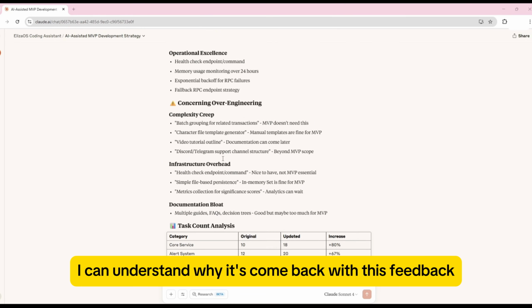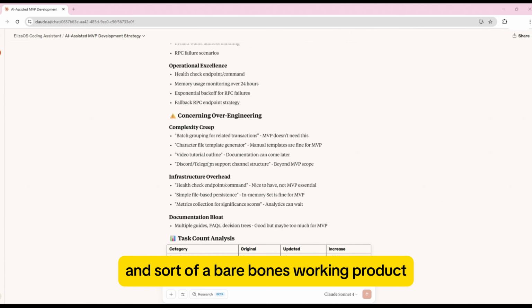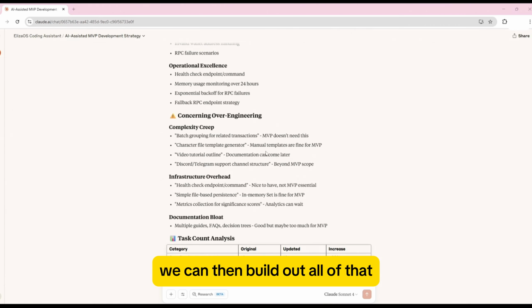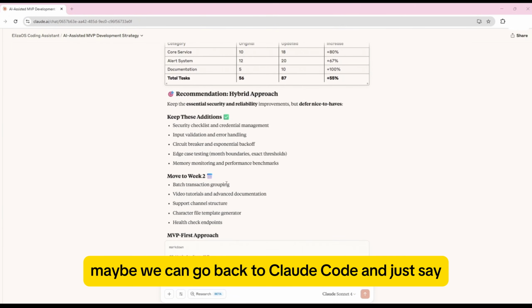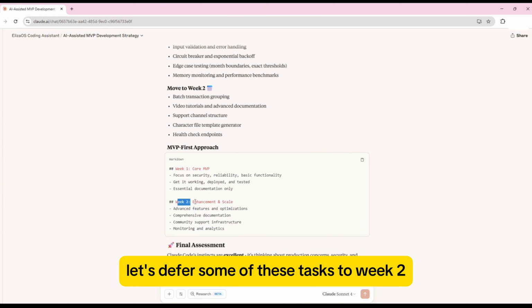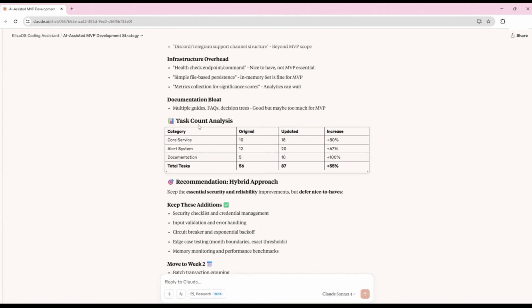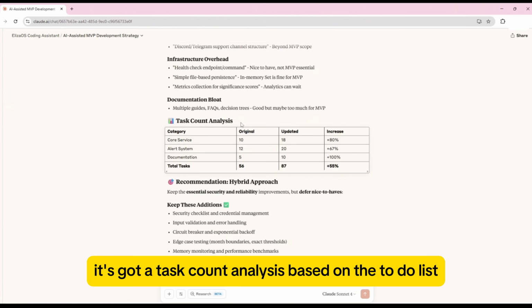I can understand why it's come back with this feedback, given that the MVP focus is to build something quickly and sort of a bare bones working product. We can then build out all of that additional functionality later on. So this is interesting. Maybe you can go back to Claude Code and just say, let's defer some of these tasks to week 2, as Claude has mentioned here. As we can see, it's got a task count analysis based on the to-do list.